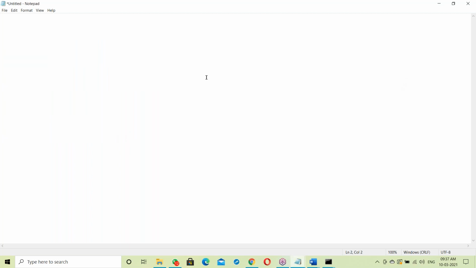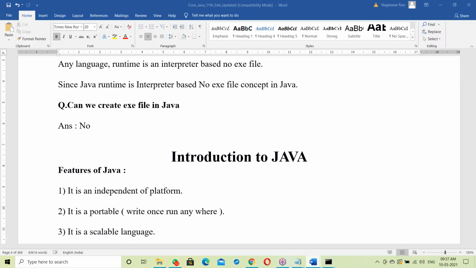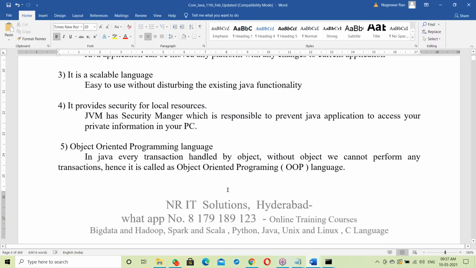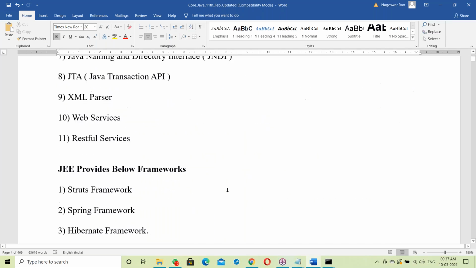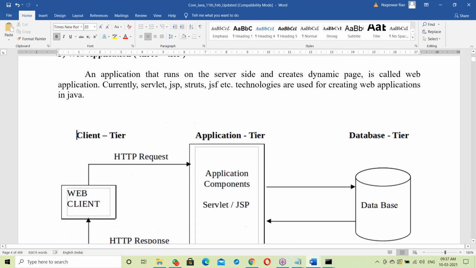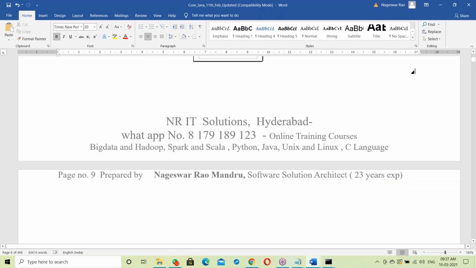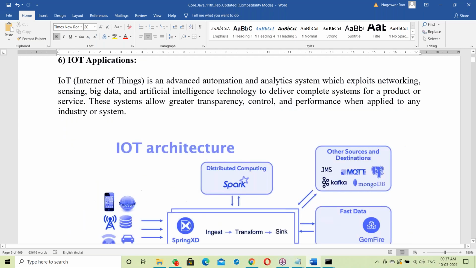Any doubts? One last question. Are we helping with the logic building for programs? Yes, compulsory programs. Almost more than 300 examples will be discussed. Basics, loops, and if statements themselves will have about 100.